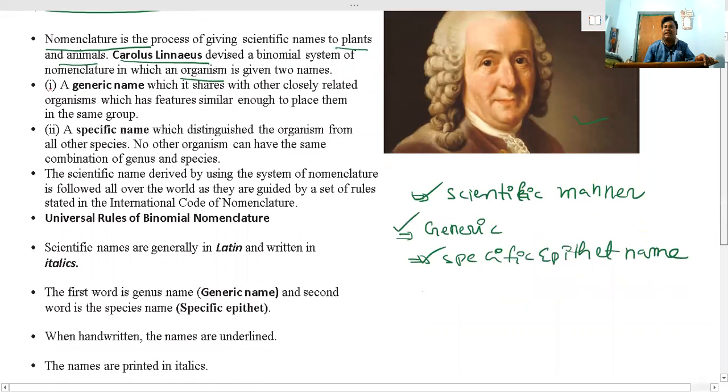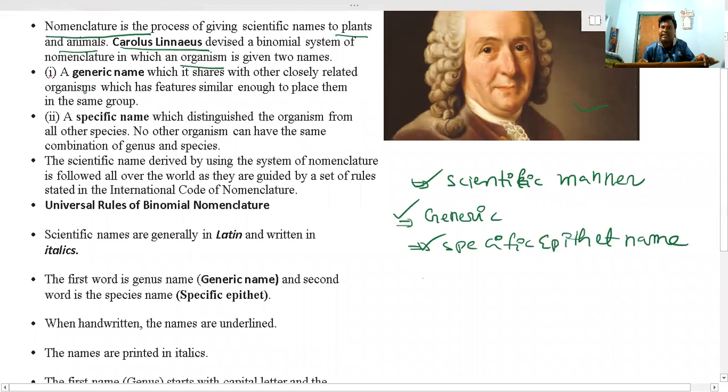Now let us see the major difference between the generic name and the specific epithet name. Generic name means a group of related species. A group of related species is called a genus. Related species can be included in this genus, so it shares with closely related organisms or species.